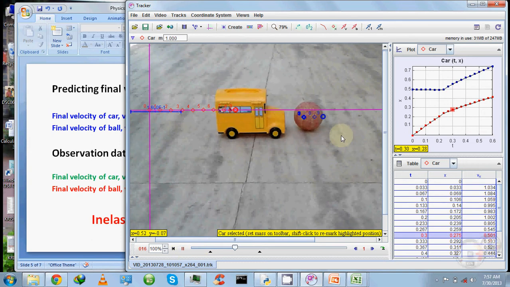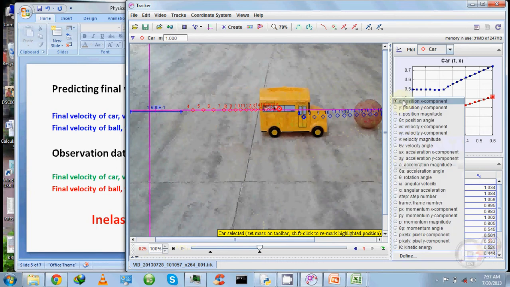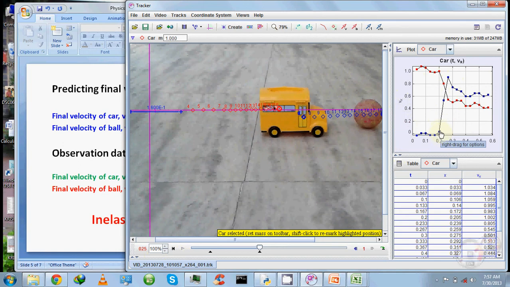The same is confirmed if we look at the instantaneous velocity graph of these two objects. Here we see that this is where the collision happens and the ball starts accelerating. However, this is where the collision ends, and immediately after we see a sharp drop in the velocity of the ball. This must be happening mainly because of the sliding friction of the ball with the surface rather than rolling, and this is where the ball starts rolling and we don't see that much drop in the velocity.